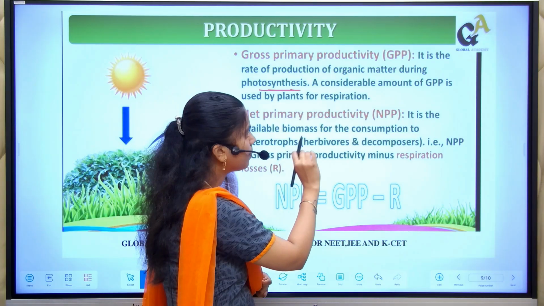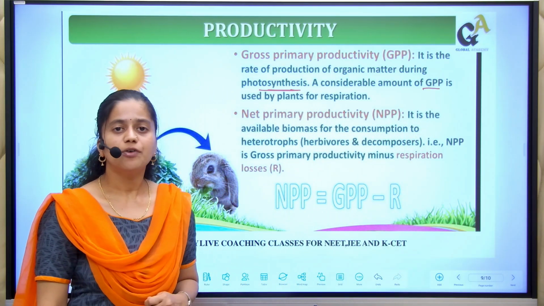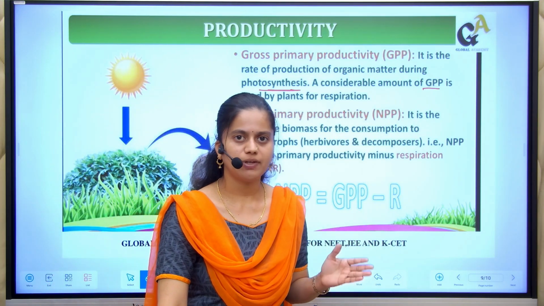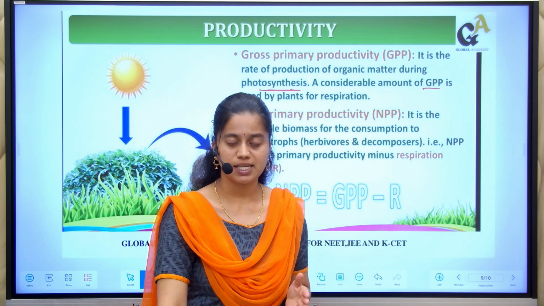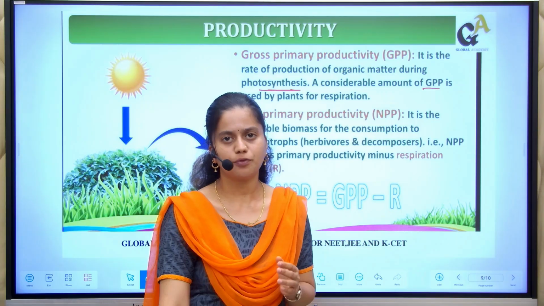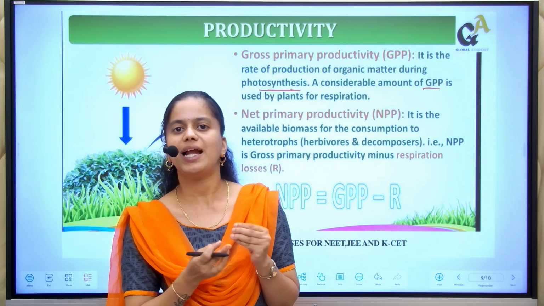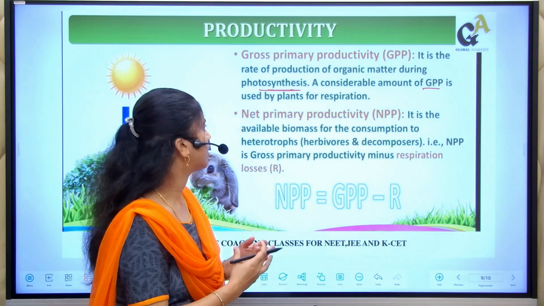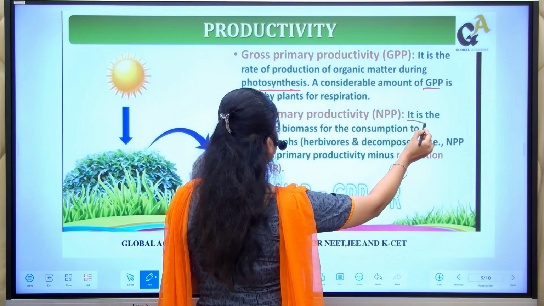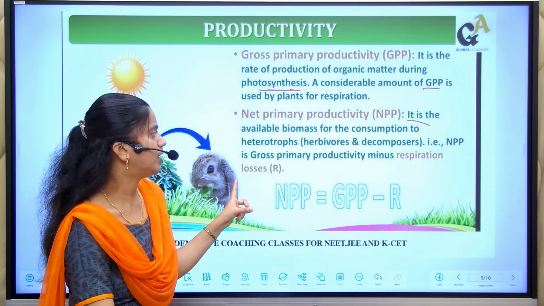A considerable amount of gross primary productivity is used by the plants for respiration. See, the gross primary productivity is always formed during photosynthesis, yes, but among the product that is formed during photosynthesis, some percent will be used by the plants for the sake of respiration. Next, net primary productivity. Net primary productivity is the available biomass for consumption by heterotrophs.